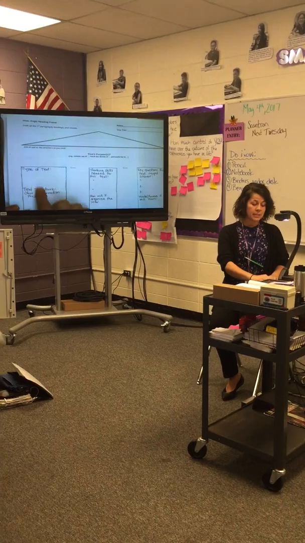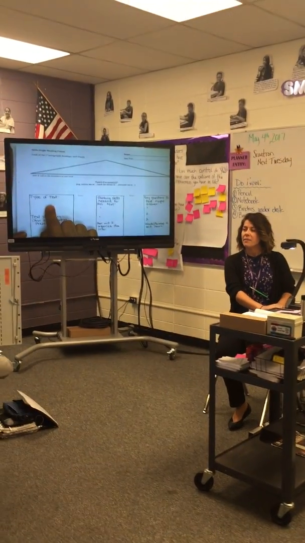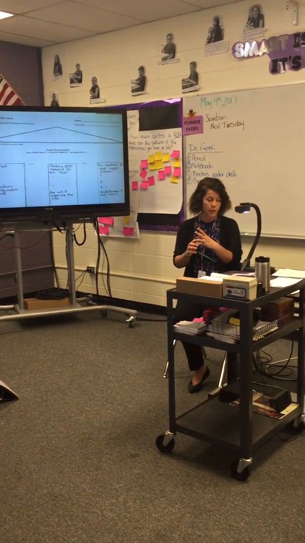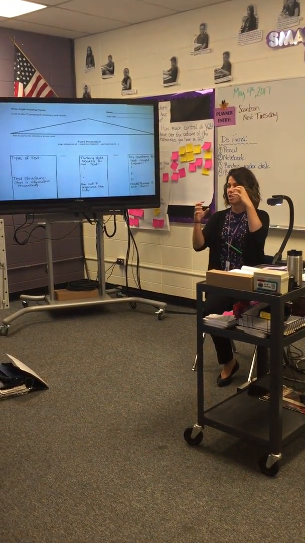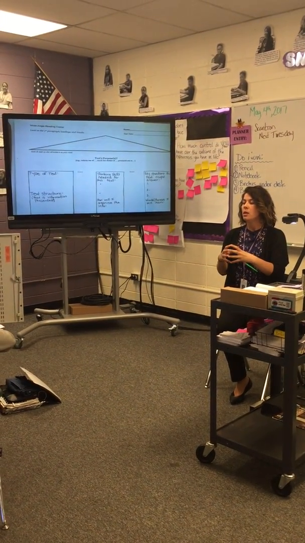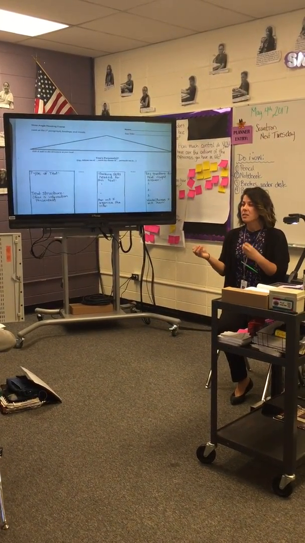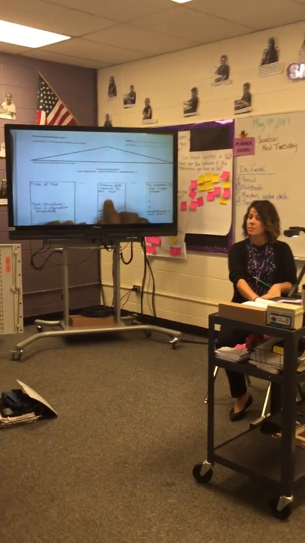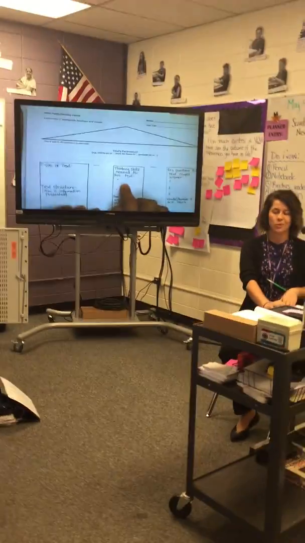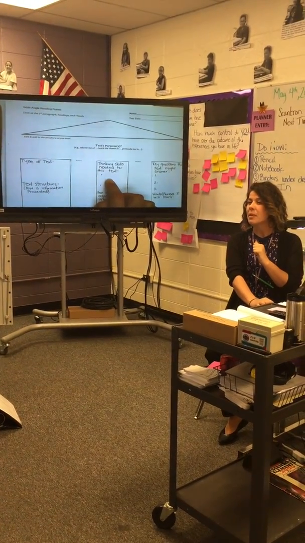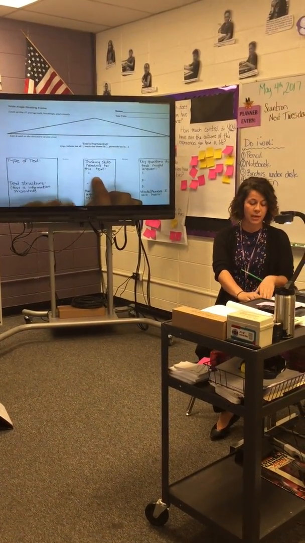And then on this next part, you're going to write down what is the type of text that this is. Again, informational, entertainment, or persuasive. And then how is it structured? Is it chronological? Is it in topics? Is it cause and effect? And you'll look at the headings for that. Then you have what thinking skills might you need to read this text. So you can think about your annotations, making connections, and other types of thinking skills as you're reading.